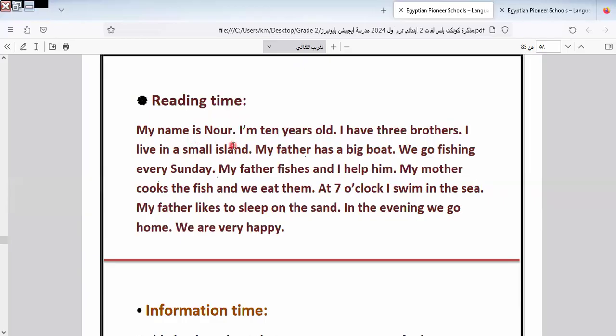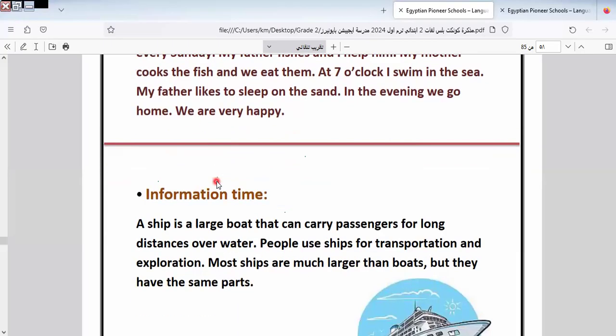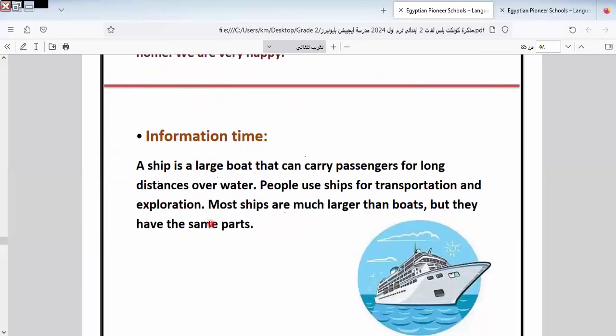Here, my name is Noor. I'm 10 years old. I have 3 brothers. I live in a small island. My father has a big boat. We go fishing every Sunday. My father fishes and I help him. My mother cooks the fish and we eat them. At 7 o'clock, I swim in the sea. My father likes to sleep on the sand. In the evening, we go home. We are very happy.